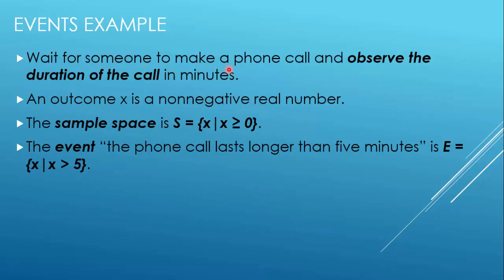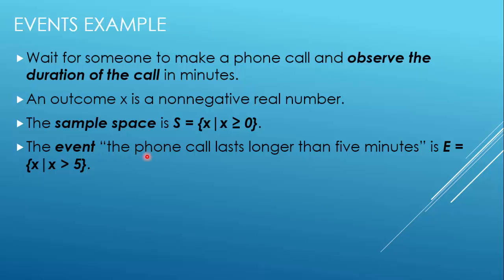Wait for someone to make a phone call and observe the duration of the call in minutes. An outcome x is a non-negative real number. So the sample space is S equals x, given that x is greater than or equal to 0. This is the sample space because we don't know how long the call will be. It is in minutes, but it is not limited by any number. So any value greater than or equal to 0 will be part of this sample space.